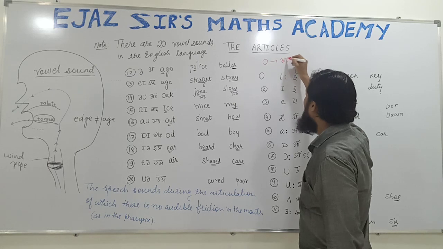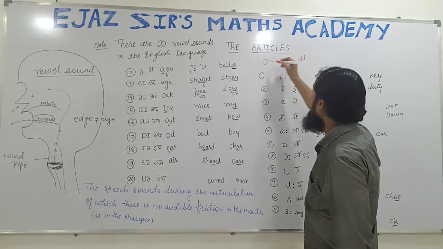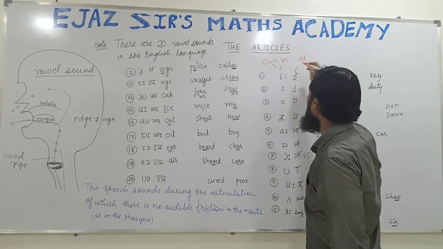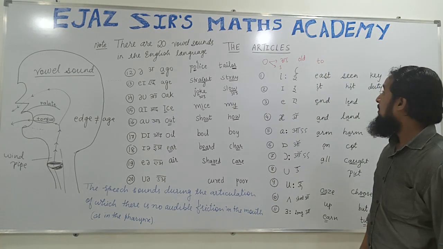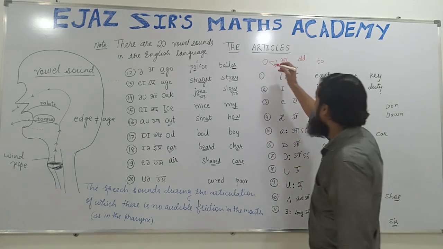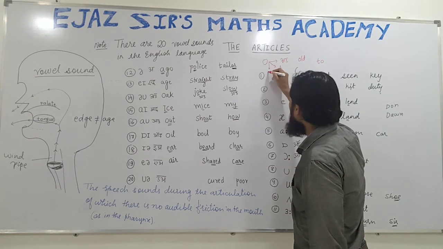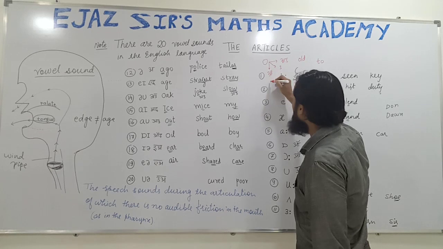oo, as in owl. Sometimes it denotes the sound oo only, as in two, T-O, two, O-L-D, owl. Sometimes aw, as in doll.